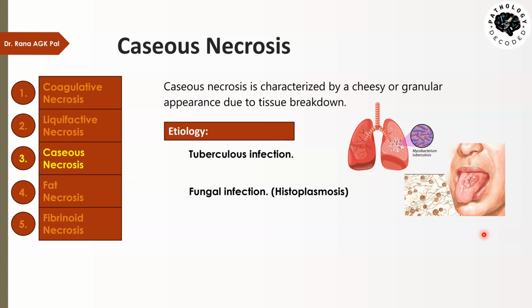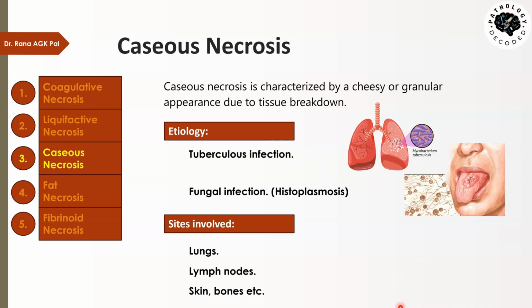For example, histoplasmosis. Histoplasmosis is a fungal infection caused by inhaling the spores of the fungus Histoplasma capsulatum, and these spores are usually found in bird droppings or bat droppings. The infection commonly affects the lungs, but it can spread to other parts of the body, and it is particularly seen in individuals who have a weakened immune response. Tuberculosis infection is also seen in people with a weak immune response. The sites commonly involved are lungs, lymph nodes, or any other part of the body like skin, bones, anywhere, but the commonest is the lungs, followed by the lymph nodes.